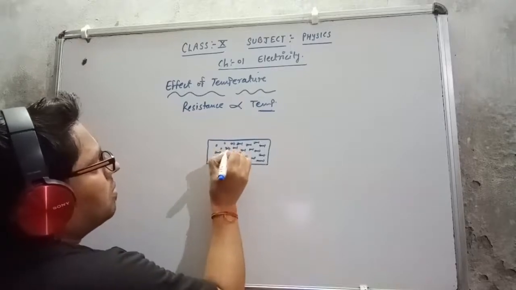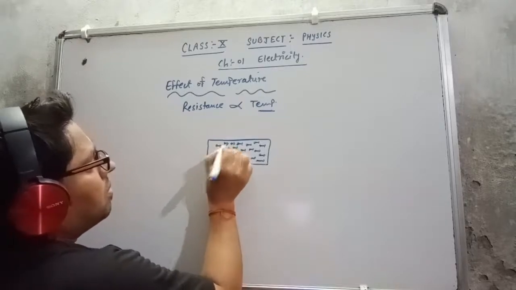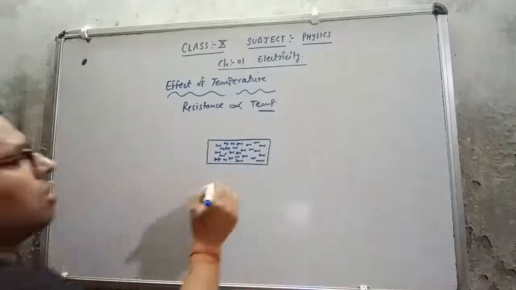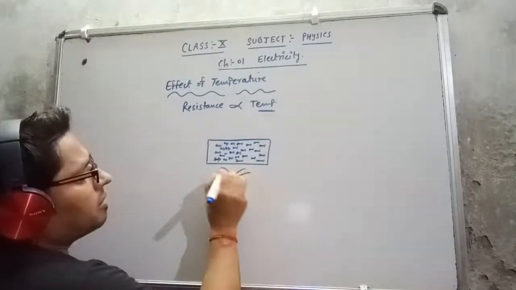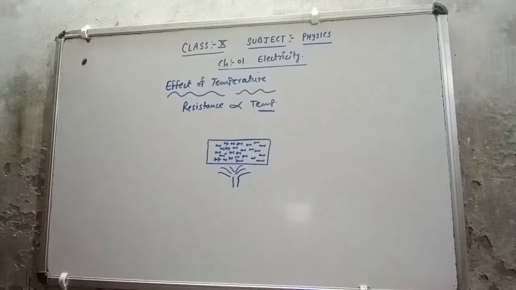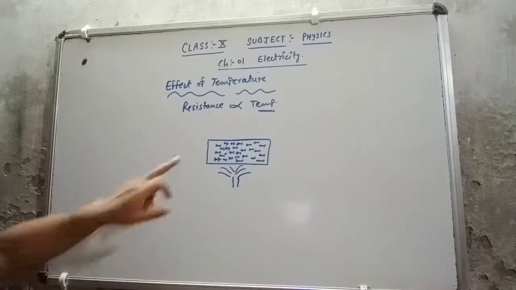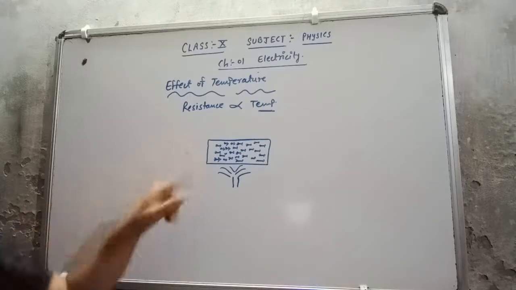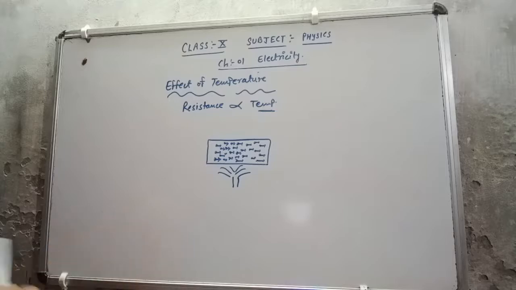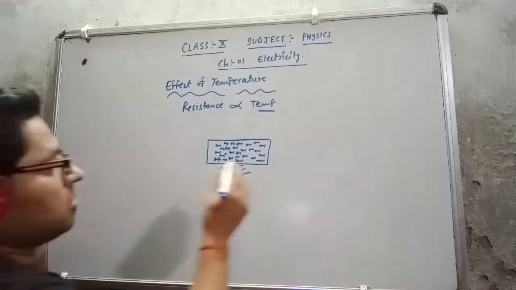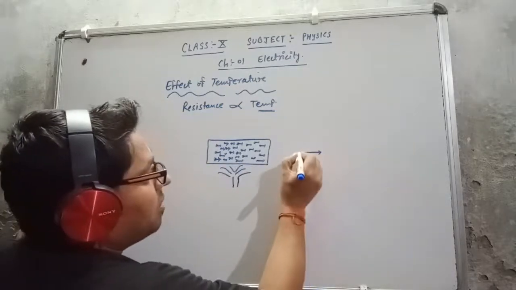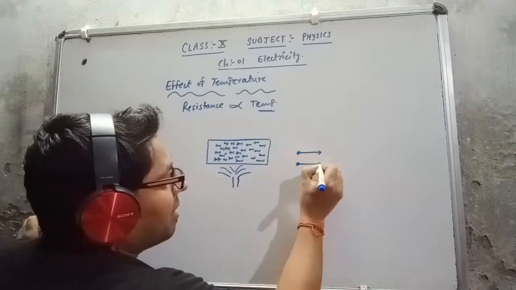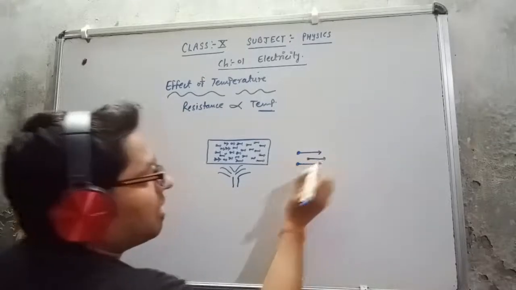Now if I increase the temperature, what happens? The kinetic energy of the particles, the electrons available in the conductor, will increase. Due to that they will interact with each other. Suppose this is one particle moving here, this is the second particle, and this is the third particle moving here.